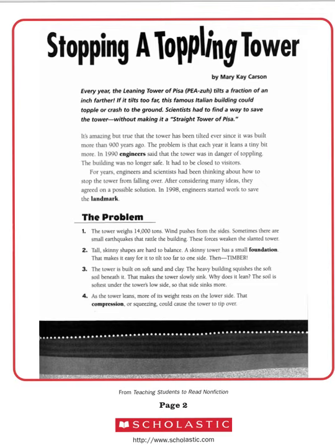The article we're going to be looking at is called Stopping a Toppling Tower by Mary Kay Carson. It talks about the Leaning Tower of Pisa in Italy. For years and years and years, it's been tilting a fraction of an inch farther and farther. The fear is that it's eventually going to collapse to the ground. So what they're looking at now are different ways to save the tower without making it stand up straight. So let's look at the introduction.